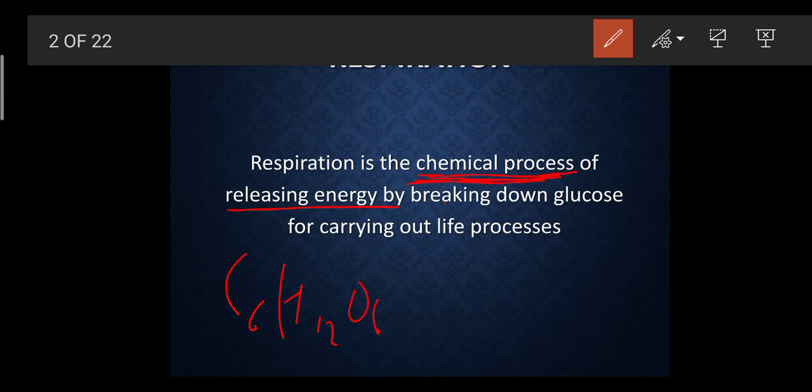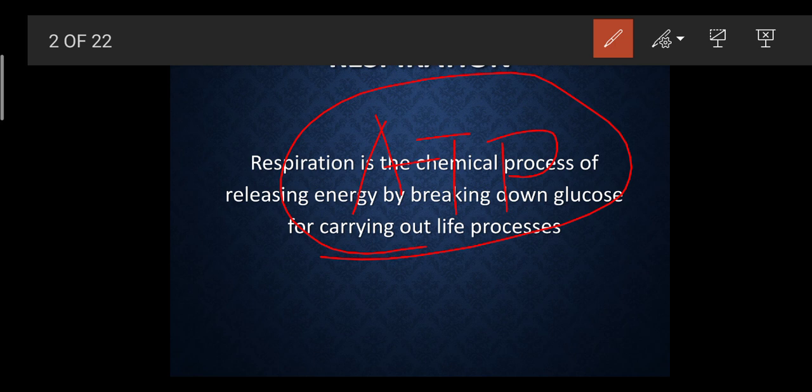In the presence of oxygen, all this gets broken down, it forms CO2, H2O, and it releases energy in the form of ATP. ATP means adenosine triphosphate. This is an energy molecule which gets released by breaking down of the glucose.